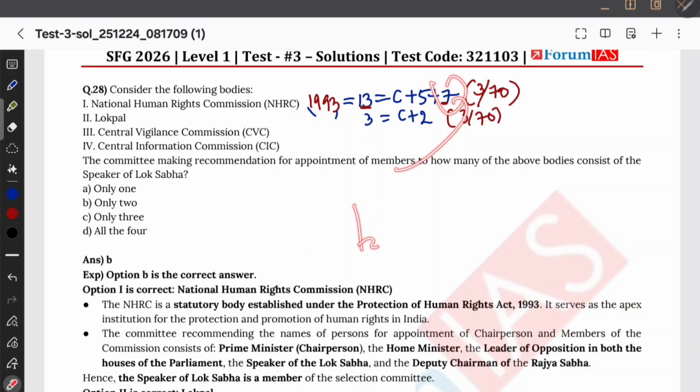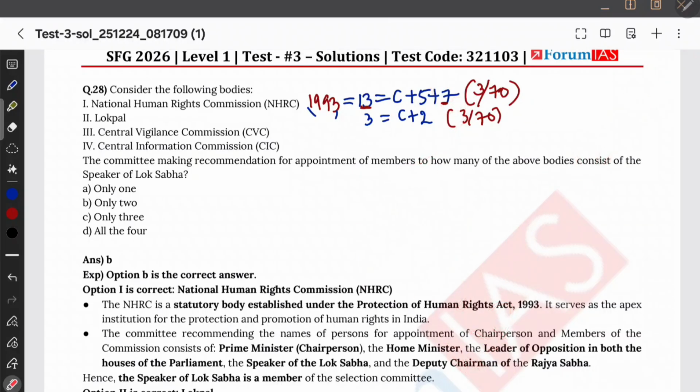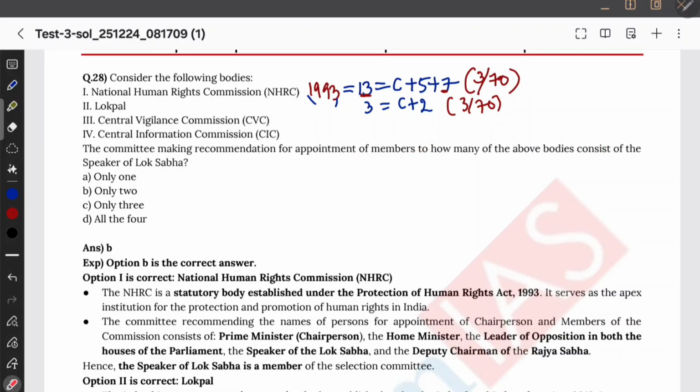They can be from the National Commission for Minorities, Women, SC, ST, OBC, National Commission for Protection of Child Rights, and Chief Commissioner for Physically Handicapped. Okay. You know the composition, good, but do you know who is appointing this composition? What is the search committee? You need to know the search committee for them, right?